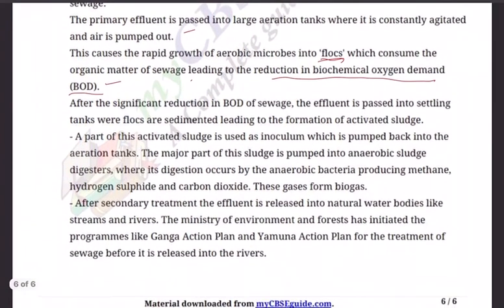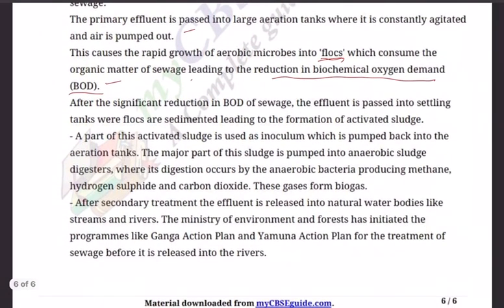Now here, reduction. After the significant reduction in BOD of sewage, the effluent is passed into settling tanks where flocs are sedimented, leading to formation of activated sludge. A part of this activated sludge is used as inoculum.